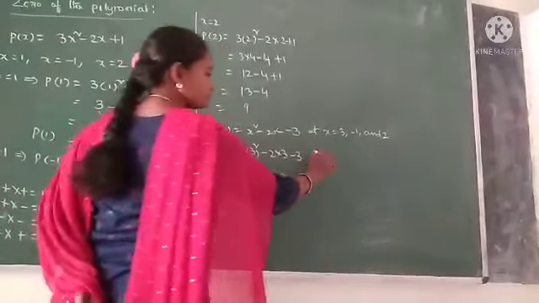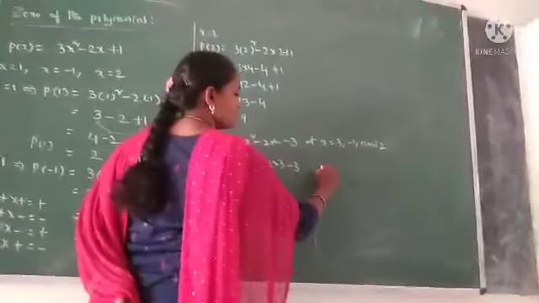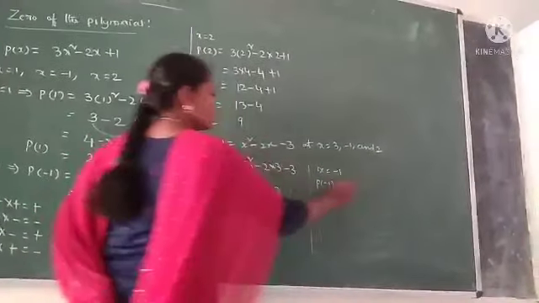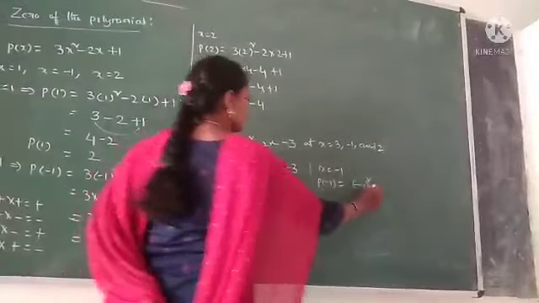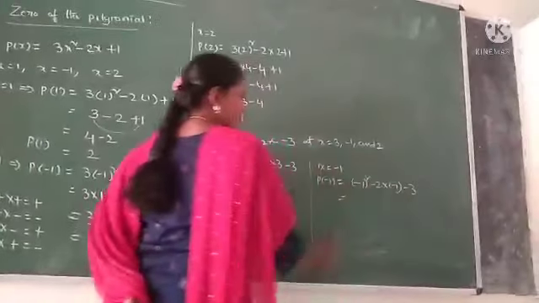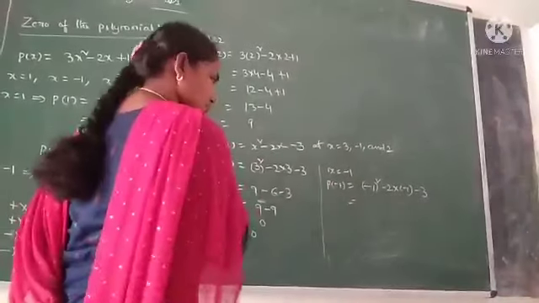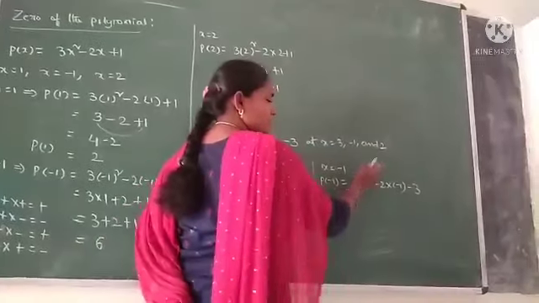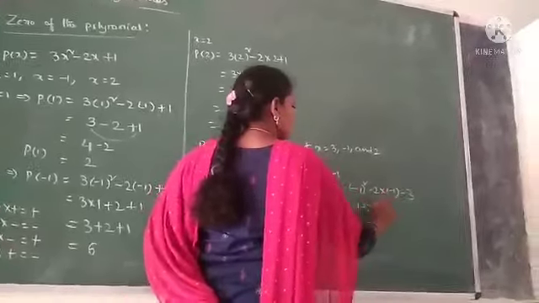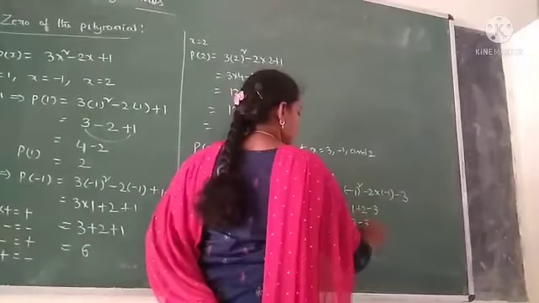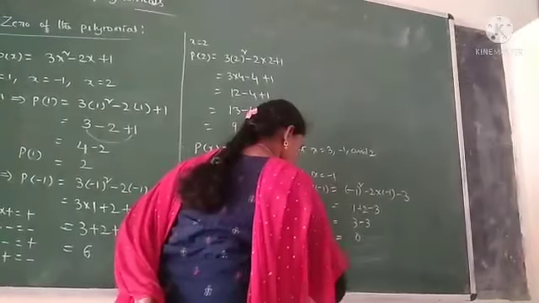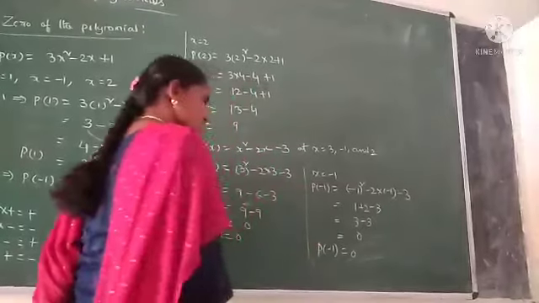And check the x is equal to minus 1. Therefore, P of minus 1 equal to minus 1 whole square minus 2 into minus 1 minus 3. We had already discussed in the previous examples the value of minus 1 whole square equals 1, the value of minus 2 into minus 1 equals plus 2. 1 plus 2 is 3, minus 3 is 0. Therefore P of minus 1 equal to 0.